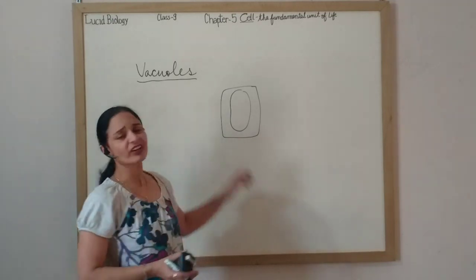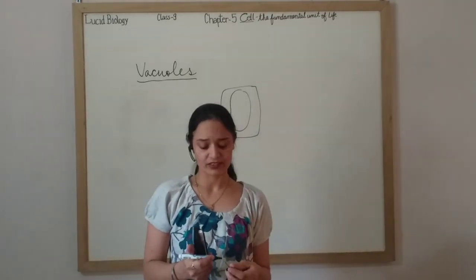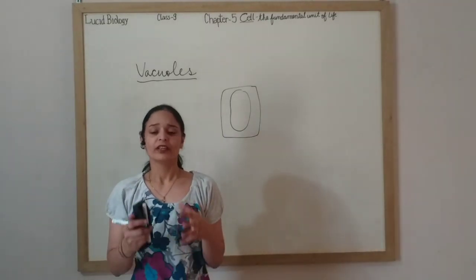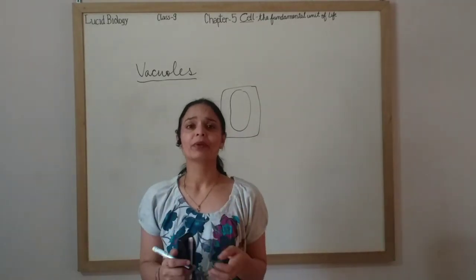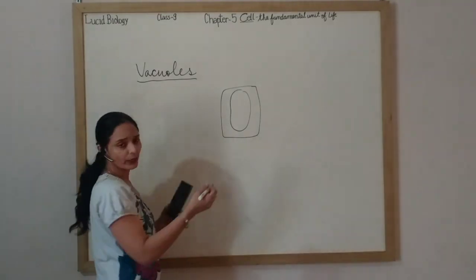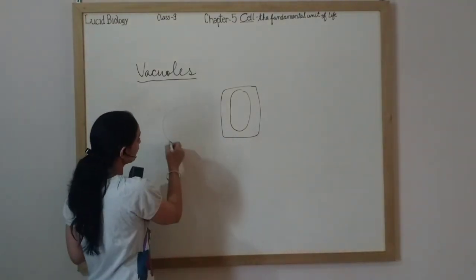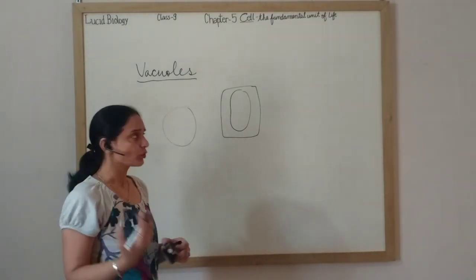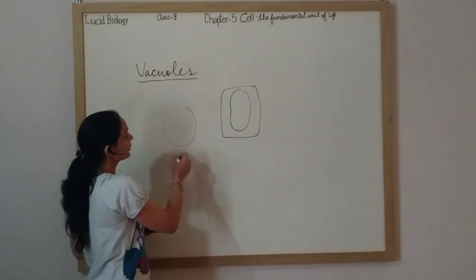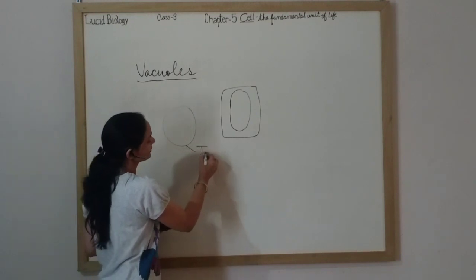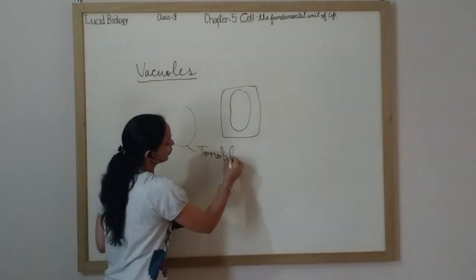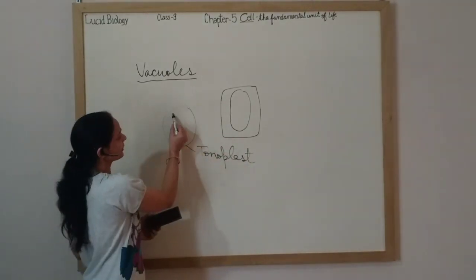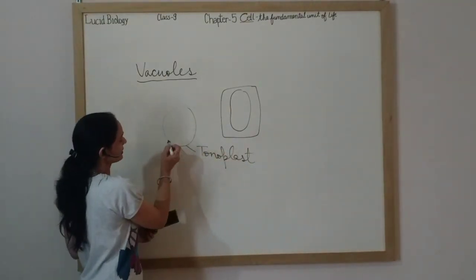Okay, so what are vacuoles basically? They are storage sacs which are filled with solid or liquid content. They have a unit membrane which is called tonoplast. So I'm going to make a vacuole now. Basically they are storage sacs of liquid and solid content, bounded by a unit membrane. The membrane of this vacuole is called tonoplast. And whatever is filled in this membrane, that is called cell sap.